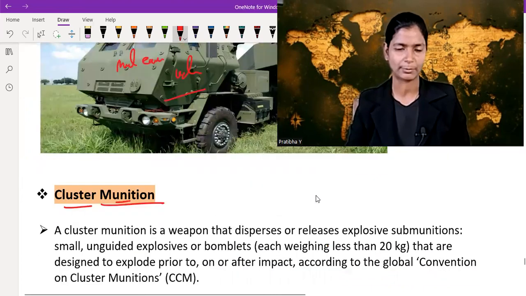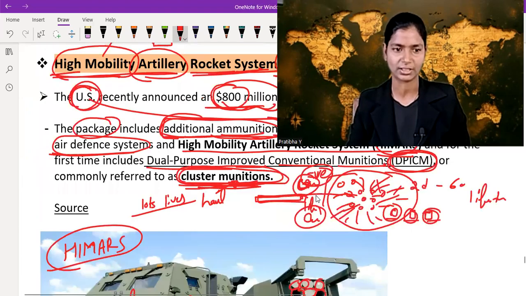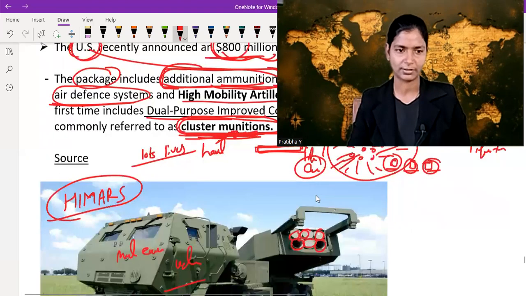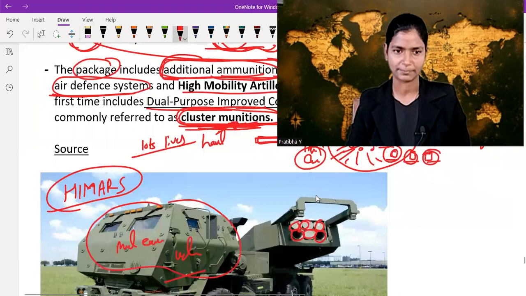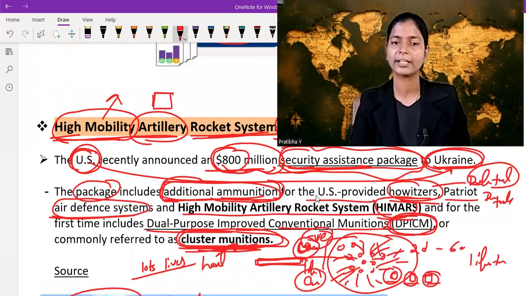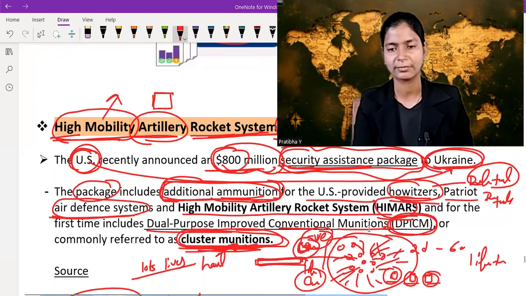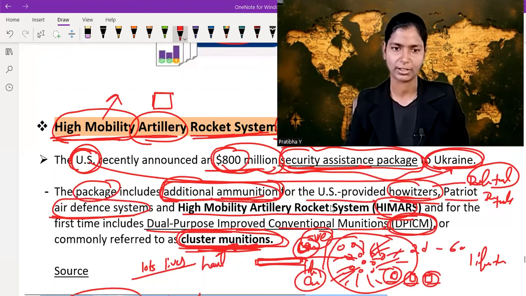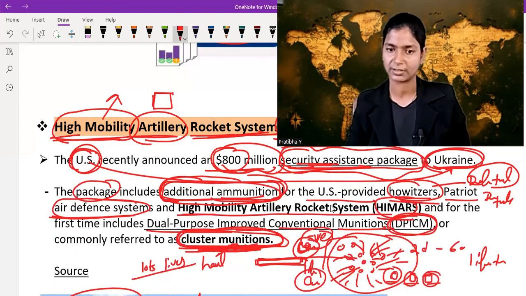So this is just about HIMARS. This topic is not about cluster munition, it is just about HIMARS. See what HIMARS is, and it is made by the USA. So remember the important point: HIMARS is a military vehicle manufactured by the USA. The USA gives this system to Ukraine, and in the form of security assistance, it provided additional ammunition to these 3 systems, Patriot air defense system, HIMARS, as well as Howitzer, but also for the first time provided cluster munition, whose name is dual purpose improved conventional munition.